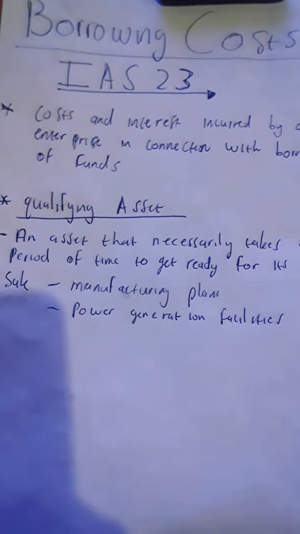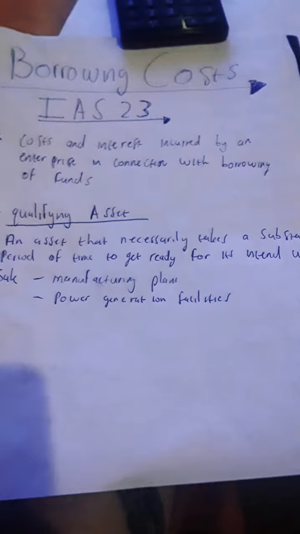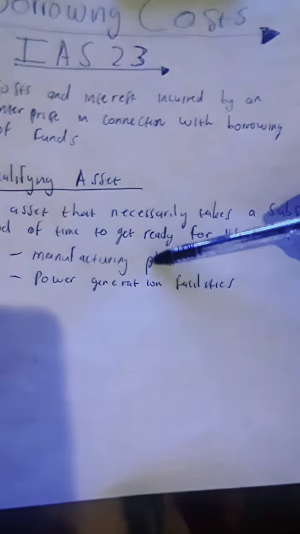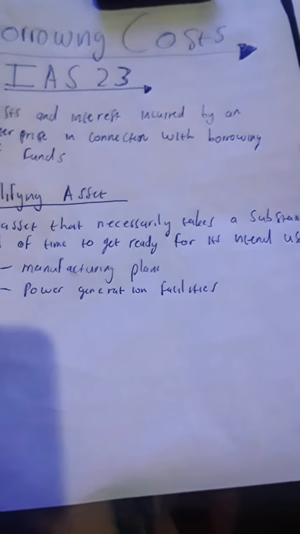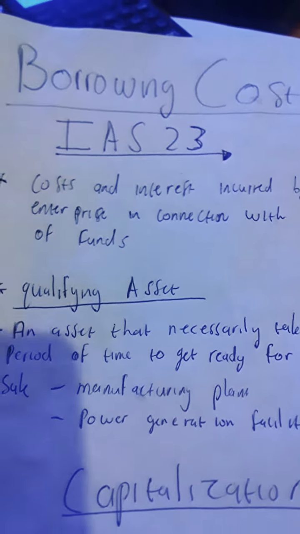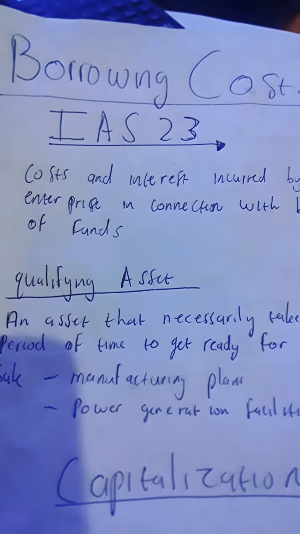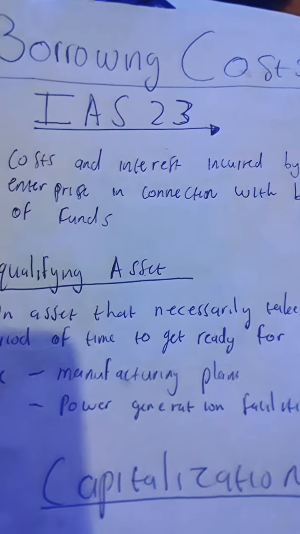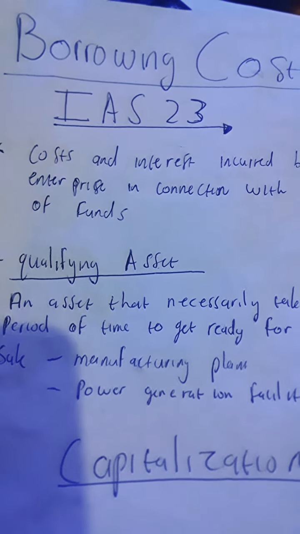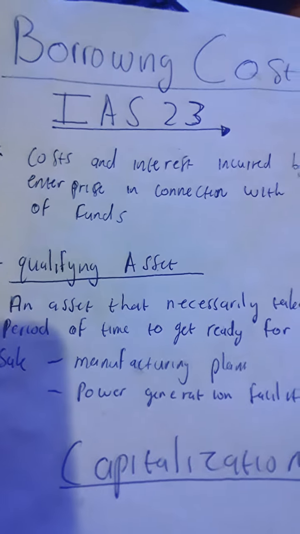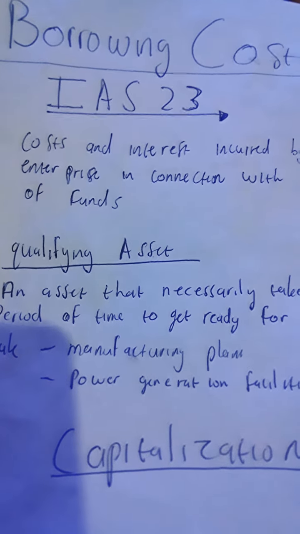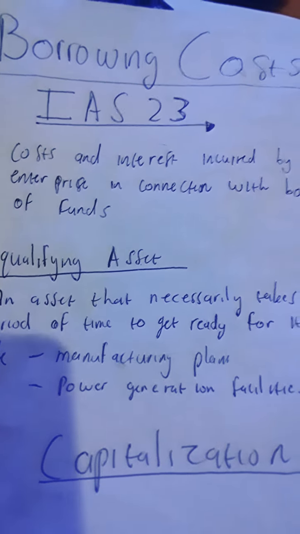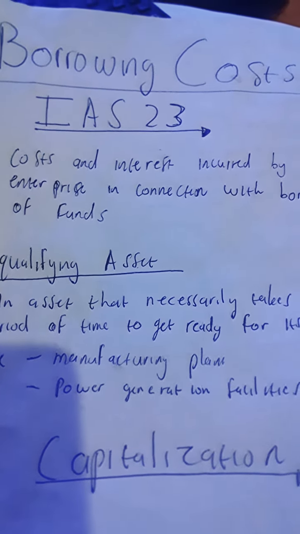It's an asset that necessarily takes a substantial period of time to get ready for its intended use or sale, like a manufacturing plant or a power generation facility. So, in a nutshell, the borrowing costs are those costs that would not have been incurred or would have been avoided if expenditure on the qualifying asset was not made. So, it's basically all the costs that are necessary to bring the asset into proper condition for its intended use or sale. Those are the costs that we name as borrowing costs.